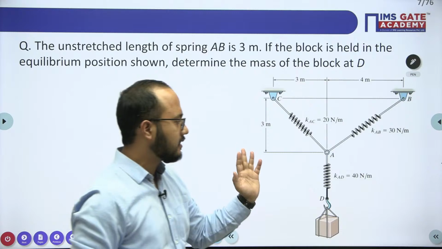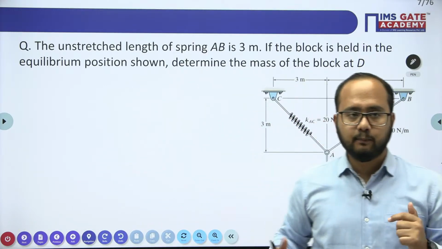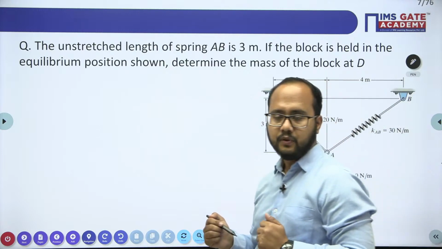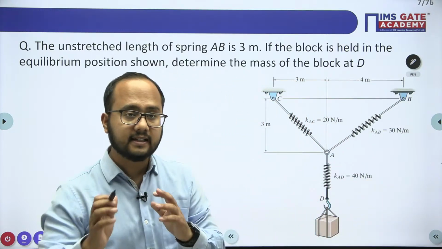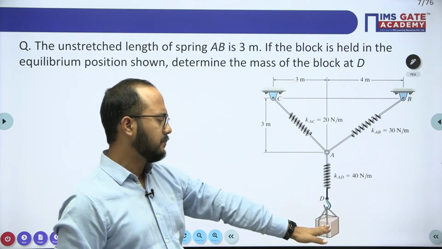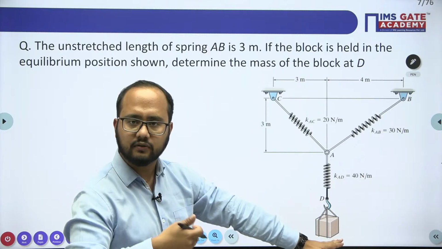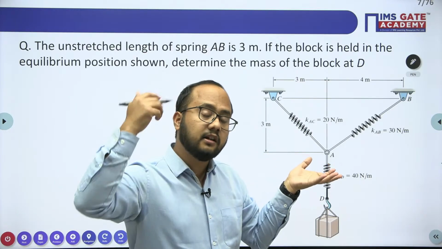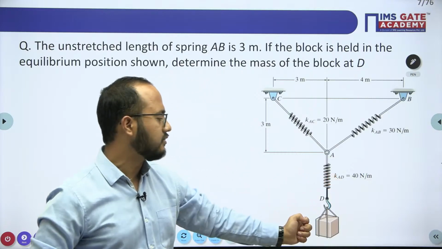So this is a situation in which a block is balanced with respect to three different springs. And they are asking the mass of this particular body. So obviously they are talking about the equilibrium condition. Considering the equilibrium condition, you need to find the mass of this particular body.